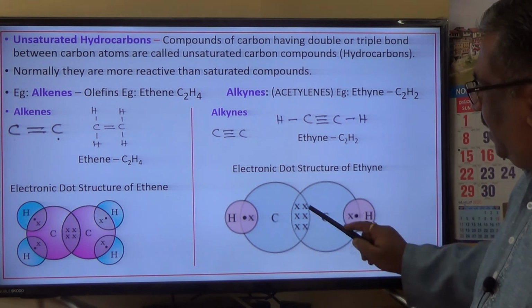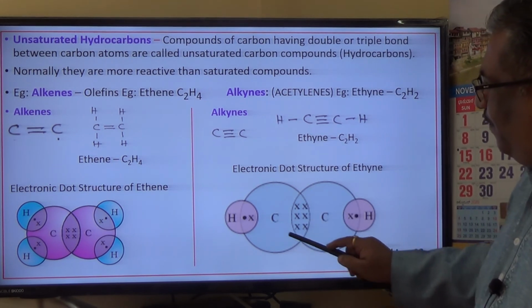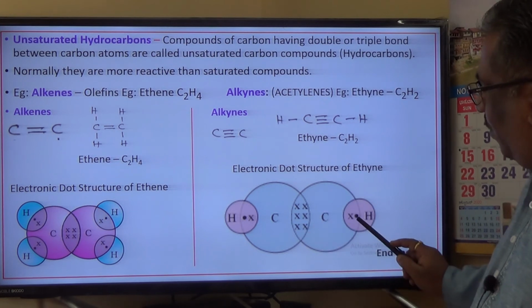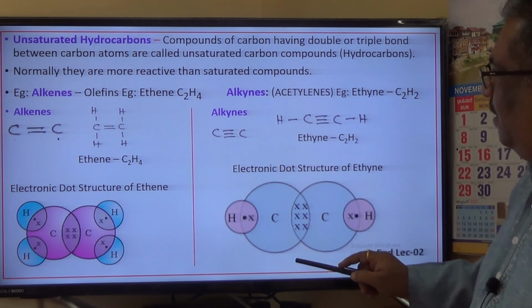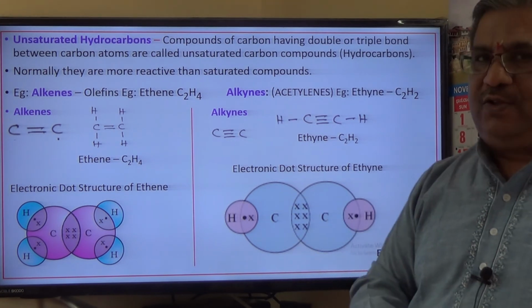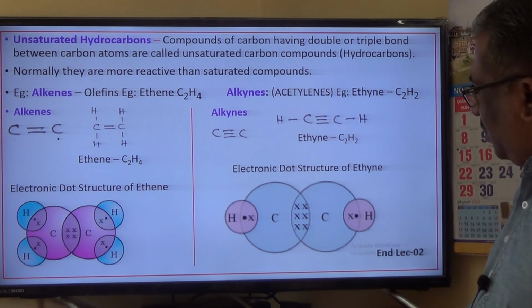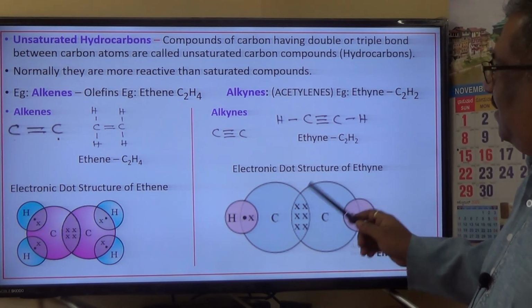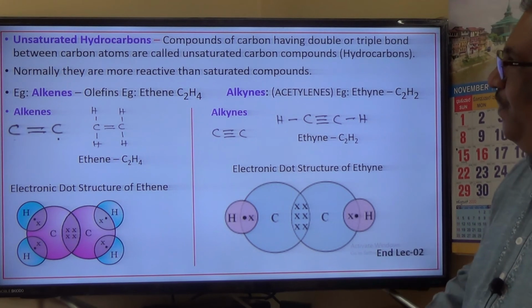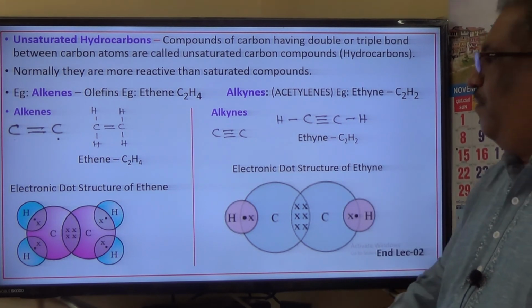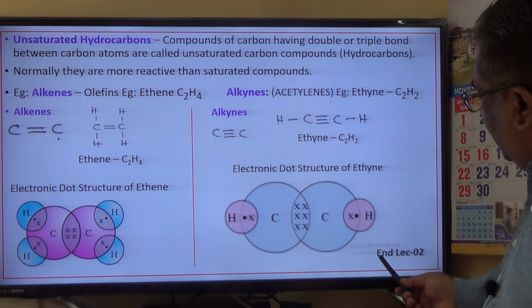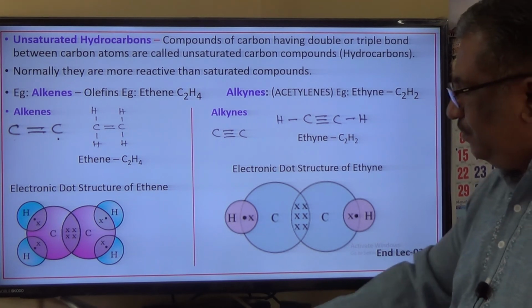So here you can find totally 3 pairs of electrons, and 1 pair over here and 1 pair over here. This is how you can find the electronic dot structure, which is also called the Lewis dot structure for ethine. This is called ethine. So please make a note of all these things. This is the end of lecture number 2.